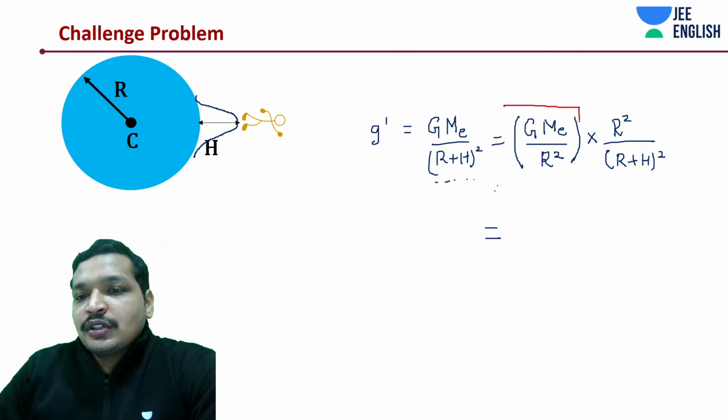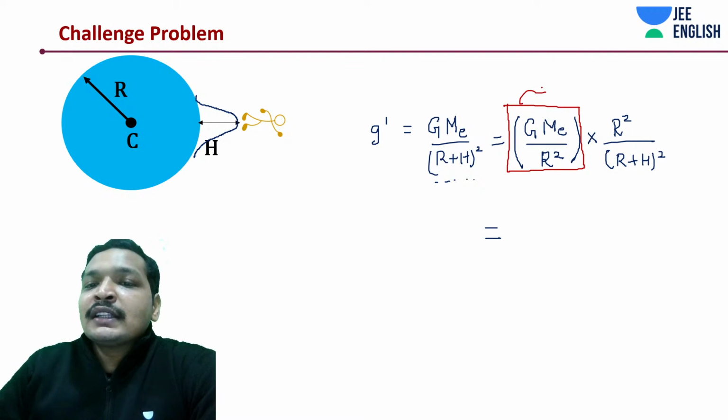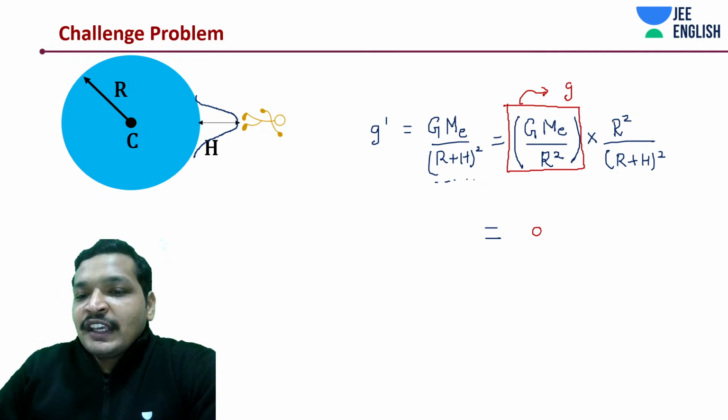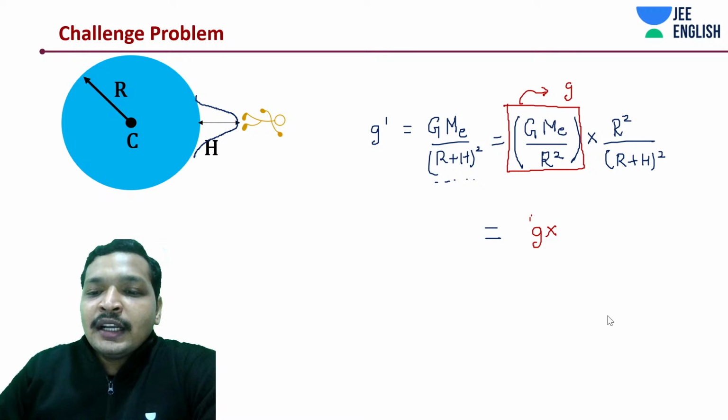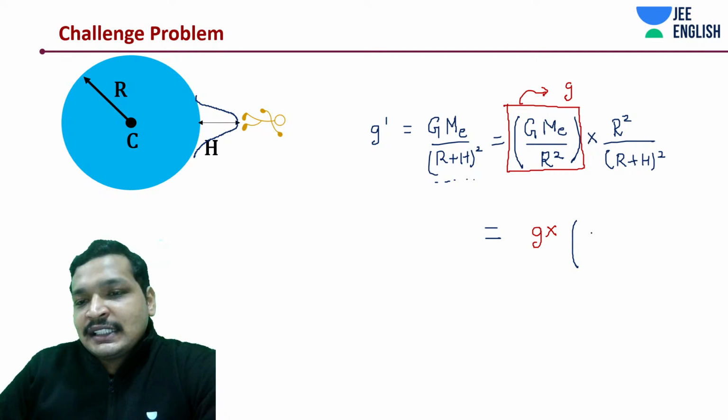This was your gravitational field on the surface, which is going to be G. We can write down this as G into something. We have already got the expression for your gravitational acceleration at a certain height. What I am going to do is, here you have R plus h, right? You can write all this this way as well, if you think about it.